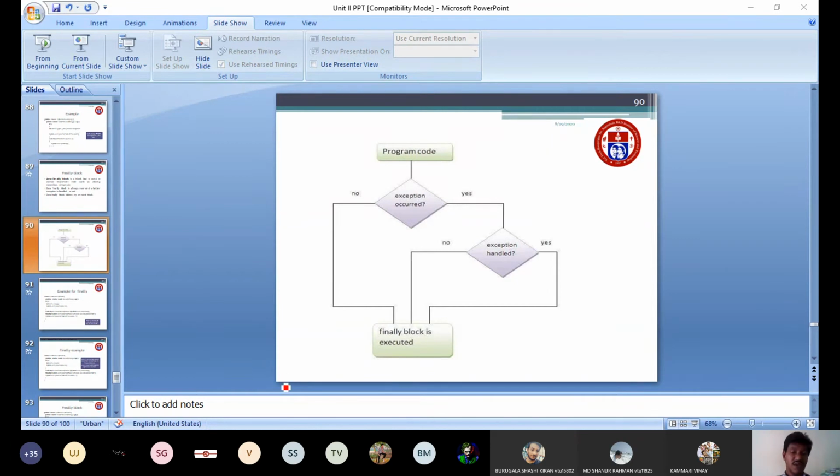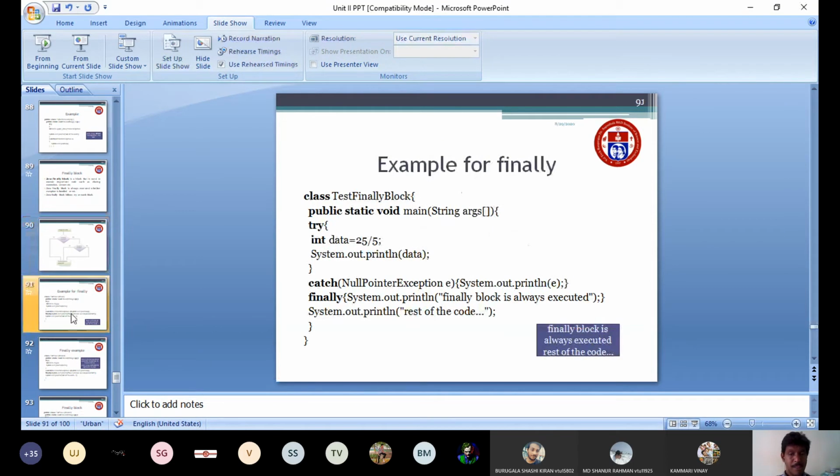That's why its name is finally. Even though your program has an exception or does not have an exception, the finally block will always be executed. This is called the finally block. We will see one example for all three blocks.